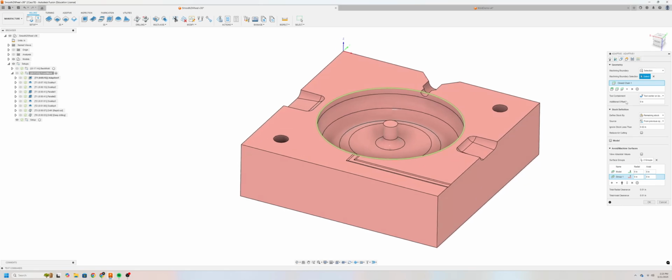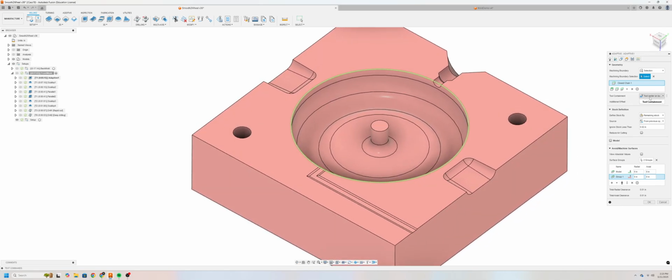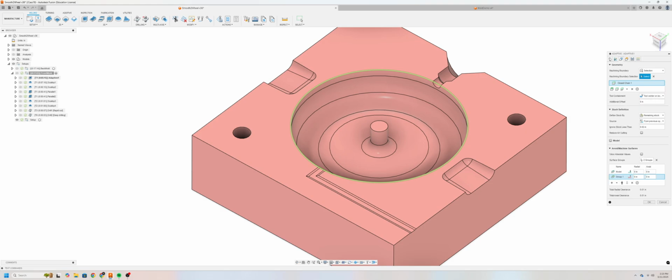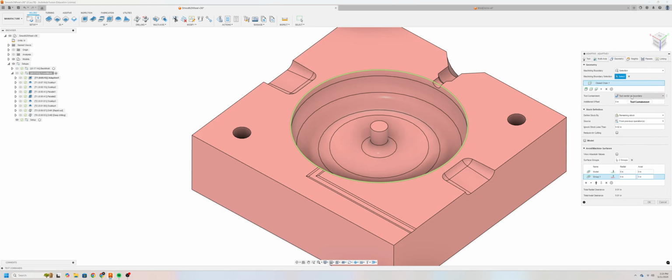The next thing that we also want to make sure is that our tool containment is tool center on boundary. And I can open this up so that you can actually see the entire word. What this means is that our tool is not going to go beyond the boundary that we have.